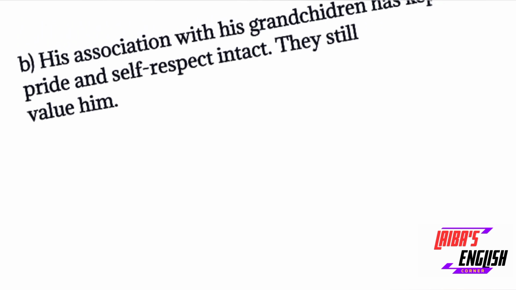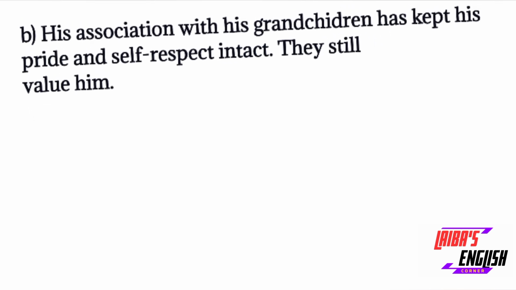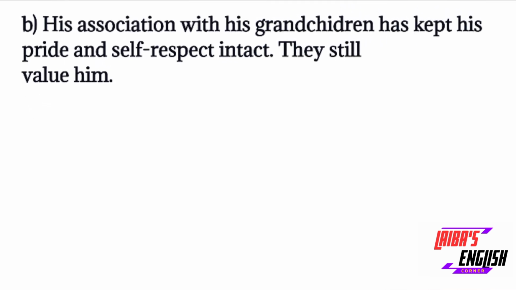Next is, "his association with his grandchildren has kept his pride and self respect." They still value him. So, the B part answer is that his grandchildren still value him. So, that's why some of his pride and self respect is intact, that it is left.